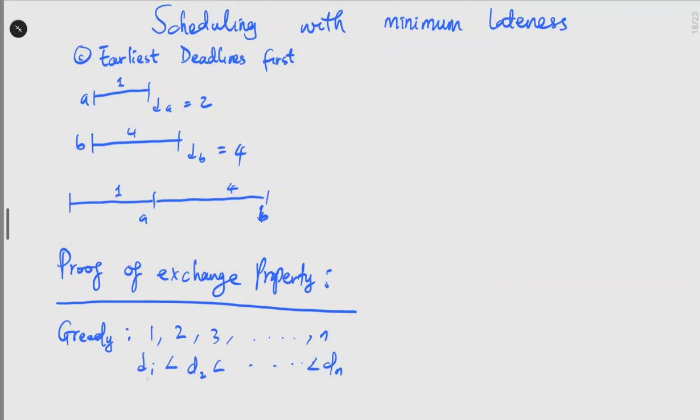If you think about this, deadline 1 being less than deadline 2, you could say this is deadline 3, this is deadline 5, so it schedules the earliest. This deadline is earlier than this, so it schedules the earliest deadline first.